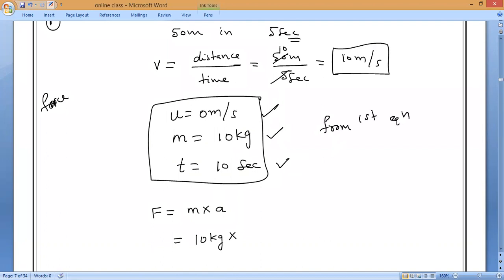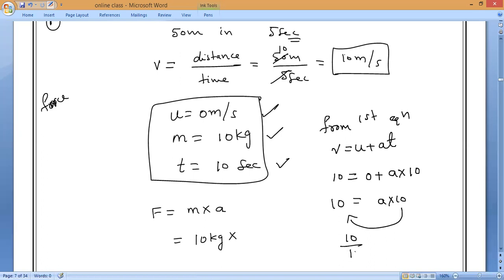What is the first equation? V equals U plus at. Now, final velocity, how much did we get? 10. Initial velocity is 0, plus acceleration into time, which is 10. So now 10 is equal to a into 10. Now we want a. This 10 is in multiplication, it will come to this side, what will it become?